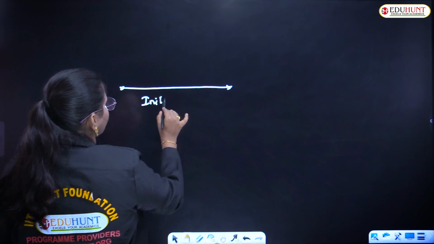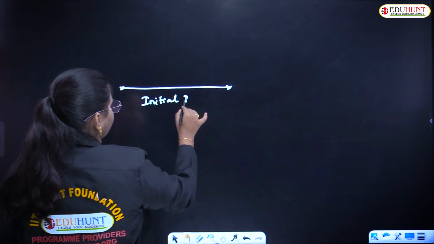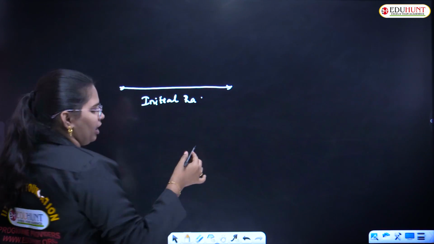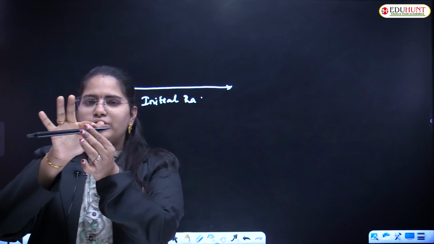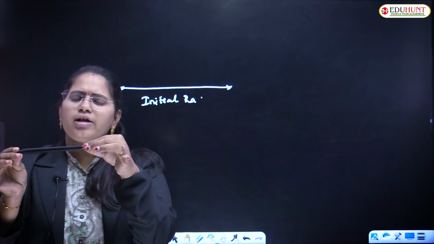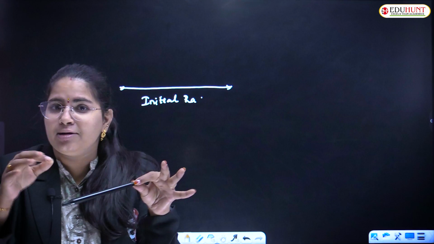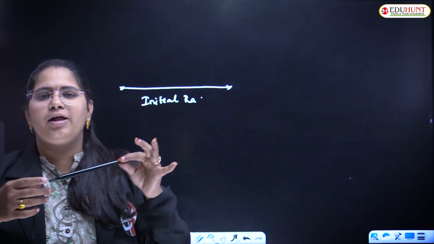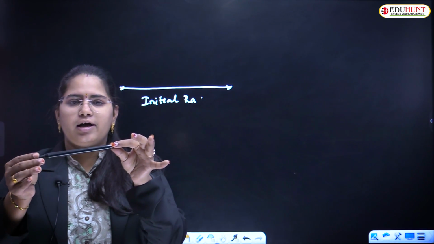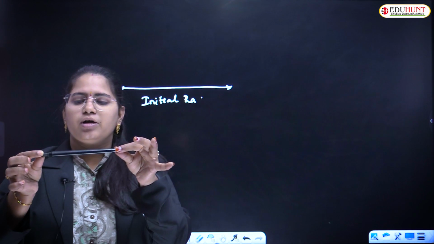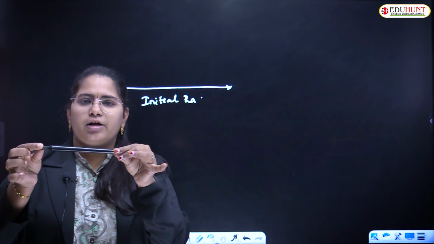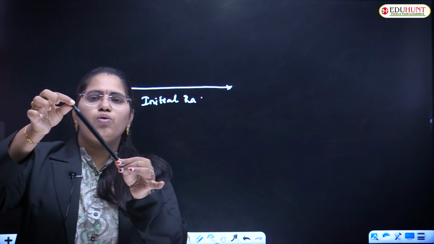This is my initial ray. What I have done is travel this initial ray and keep moving it forward.